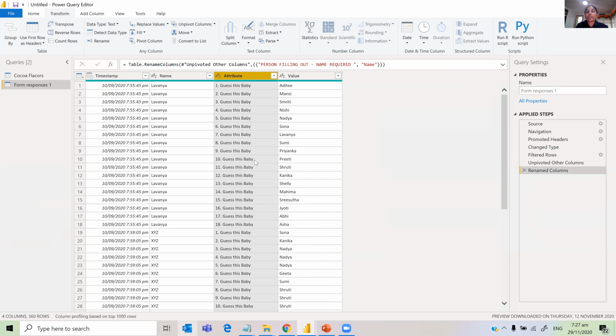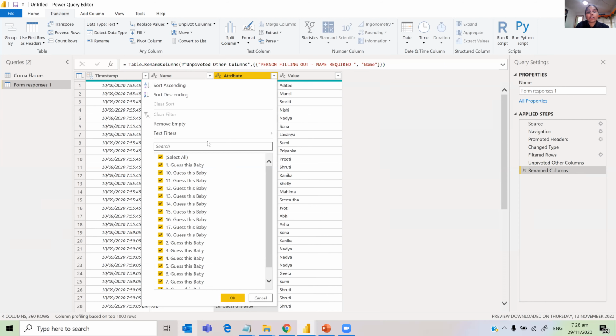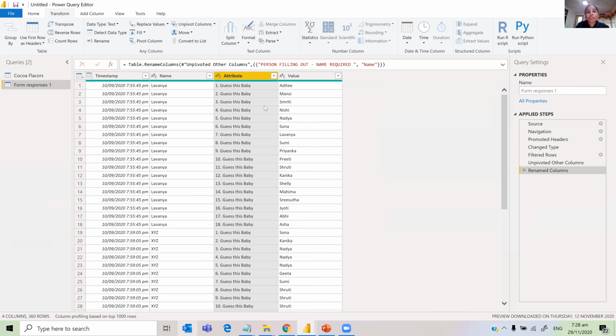That is getting repeated, right? It's not a unique question. So I just want to remove that. I can either use replace values, or because there is a 1 dot everywhere, I can just split this column. Highlight that, split column, and then go by delimiter, and the delimiter is a dot.